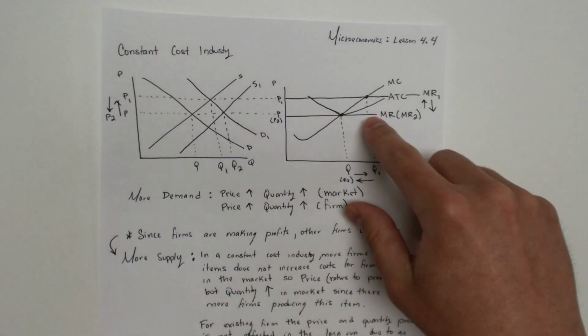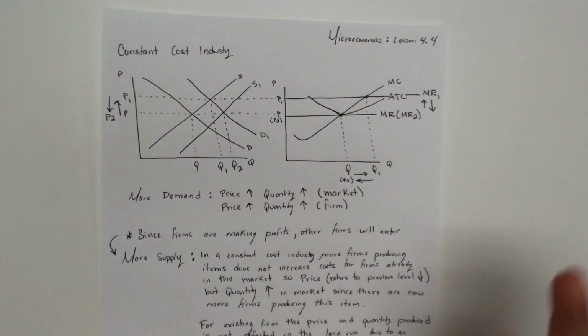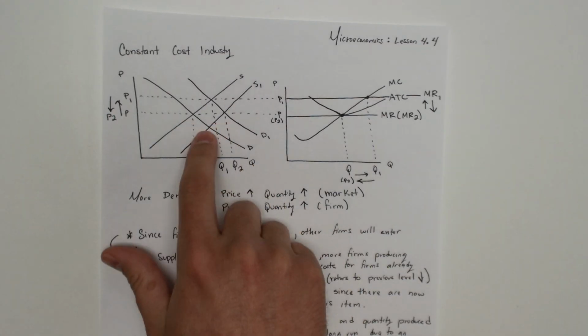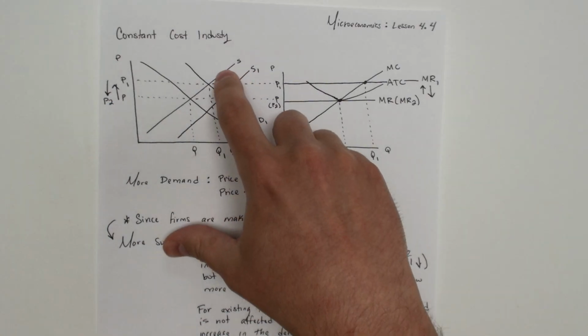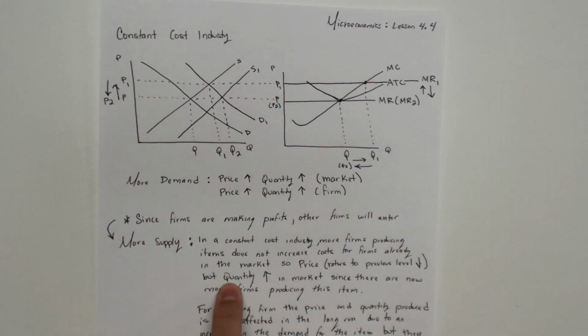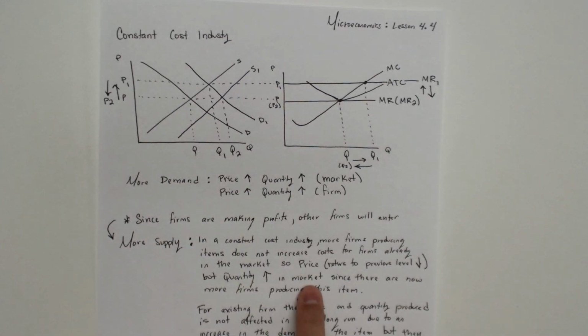Since firms are now making a profit because now this price is above the ATC, other firms are going to enter this market as well. So the supply of this item in the market is going to increase as more firms start to produce the item. Now, in a constant cost industry, when more firms produce the item, this does not increase cost for the firms already existing in the market. So the price returns back to the previous level after the other firms have entered the market. And the quantity does increase again because now you have more firms producing the item in the market.